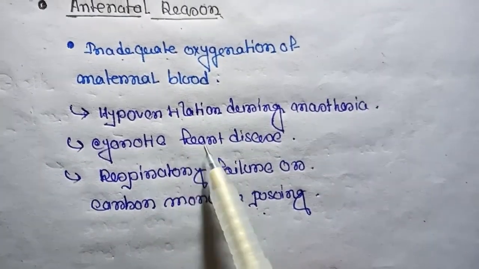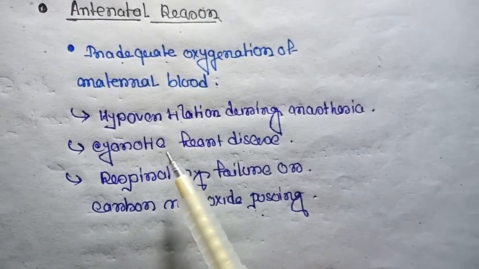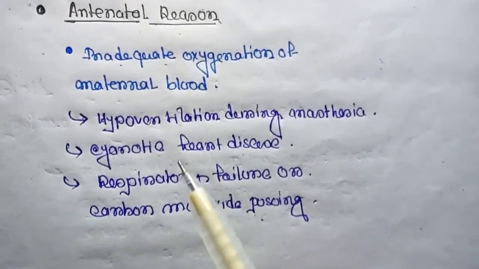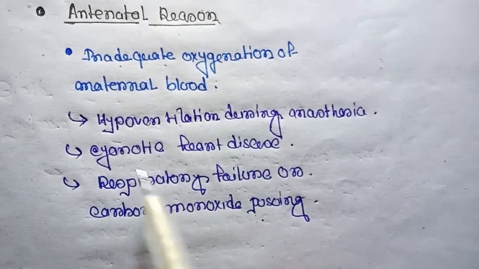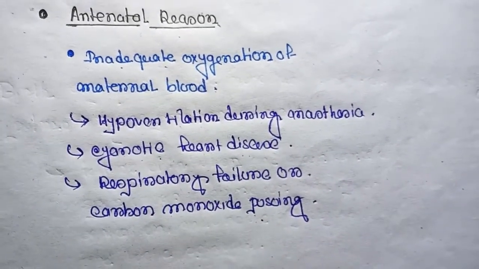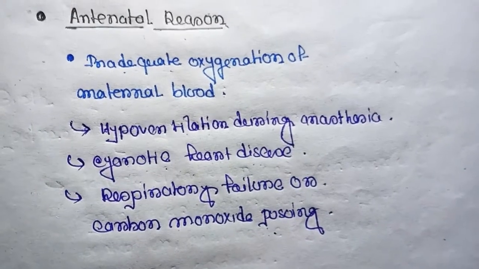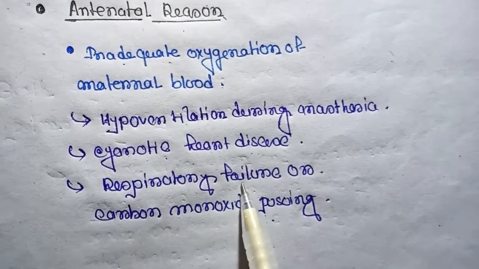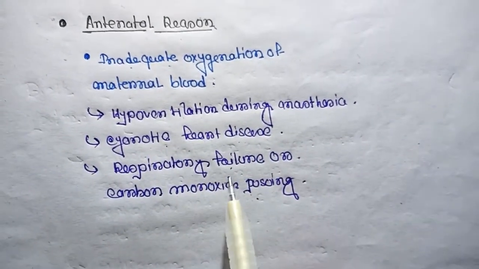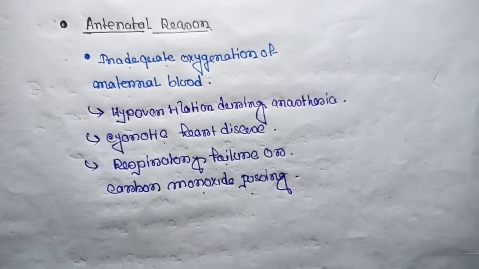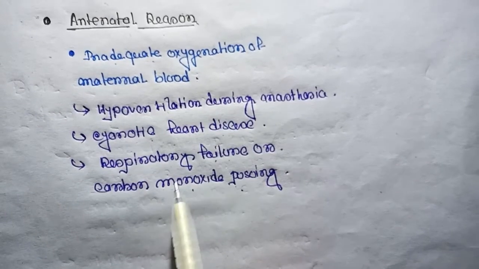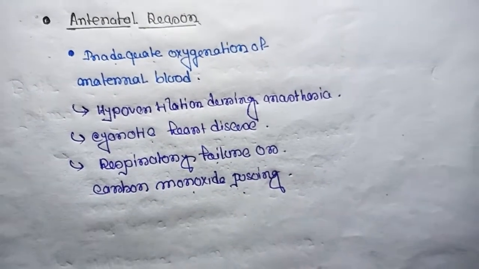What is cyanotic heart disease? It is a group of many different heart defects that are present at birth, and they lead to decreased oxygen in the blood. And third is respiratory failure. It occurs when the blood oxygen level is low and the carbon dioxide level is high. For that, carbon monoxide poisoning can also occur.